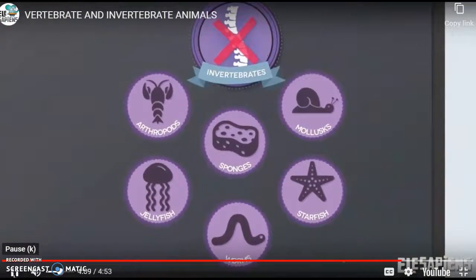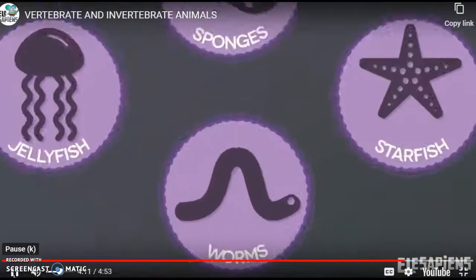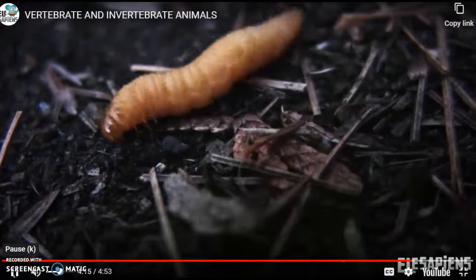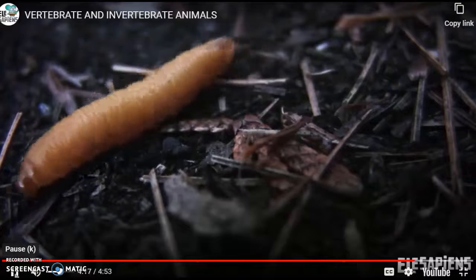And let's not forget about the group of invertebrates we're all familiar with, worms. Those terrestrial and aquatic animals with an elongated body and without legs.